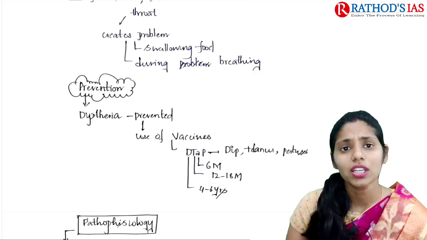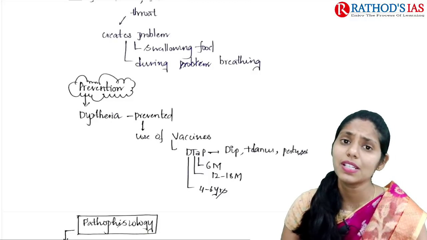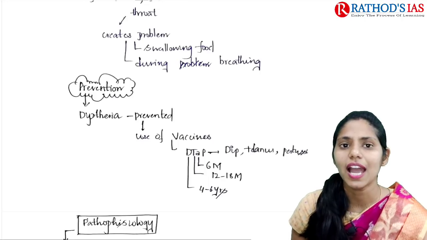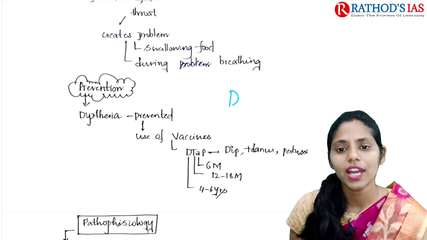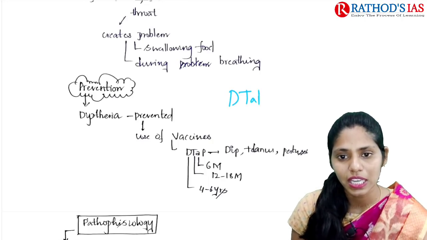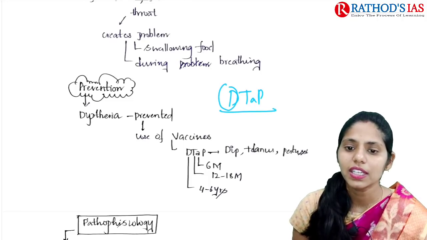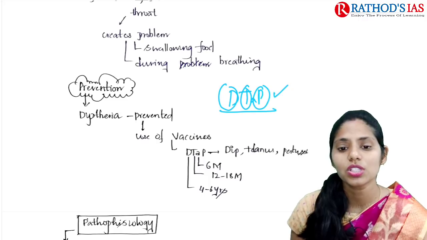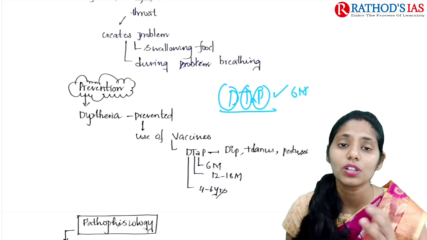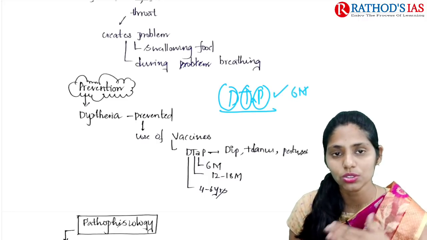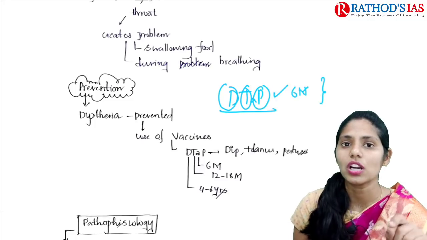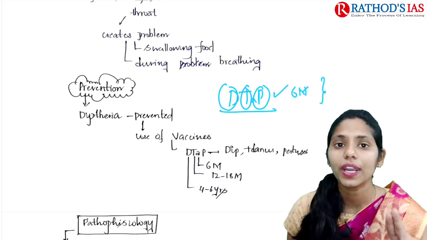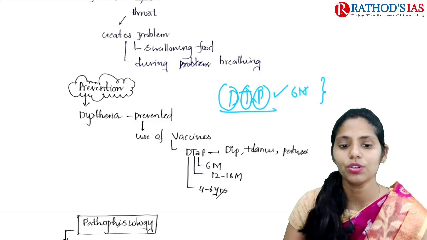And now if you are talking about prevention, is it a preventable disease? Yes, absolutely. It is a preventable disease. We have a vaccine. Name of that vaccine is DTP actually. This is the diphtheria, tetanus and pertussis vaccine. It is to be given to children at 6 months of age, 12 to 18 months, and as well as 4 to 6 years.